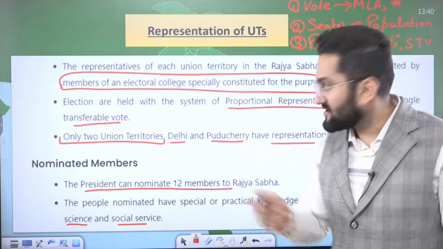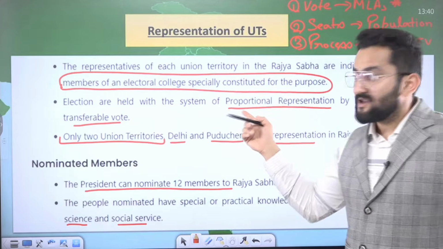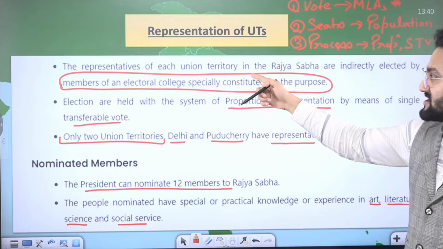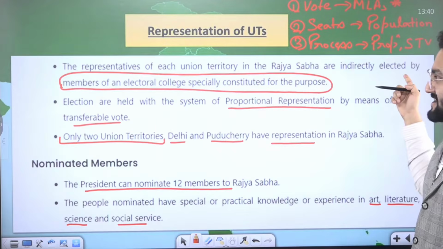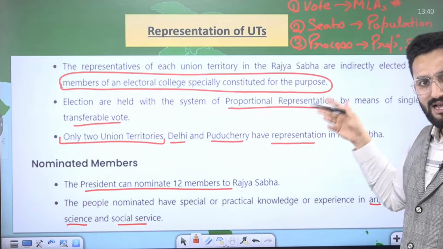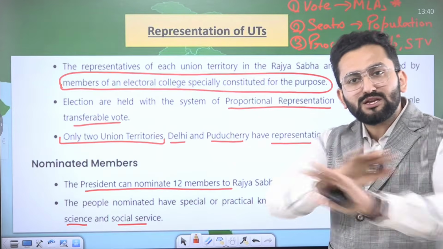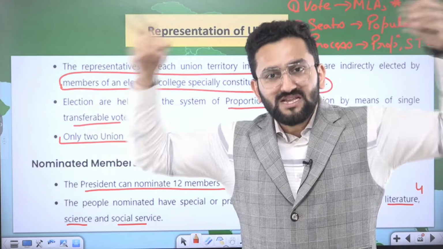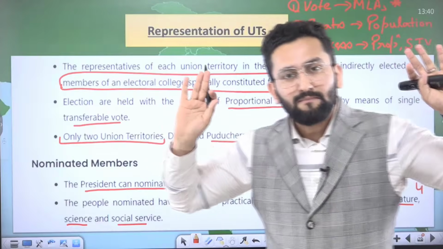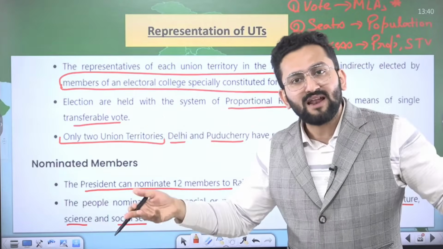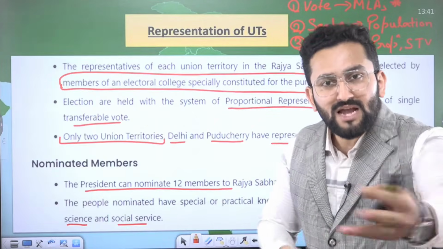So what's the reality? Representatives of each union territory in the Rajya Sabha are indirectly elected. In Rajya Sabha, there's no concept of direct election. Please keep in mind, direct election means people like you and me are voting.